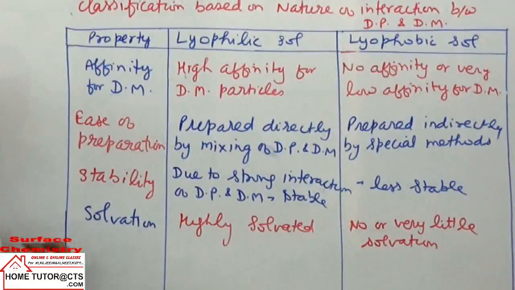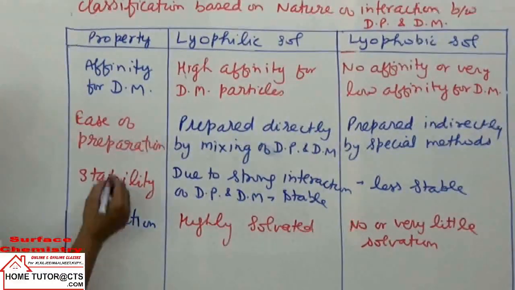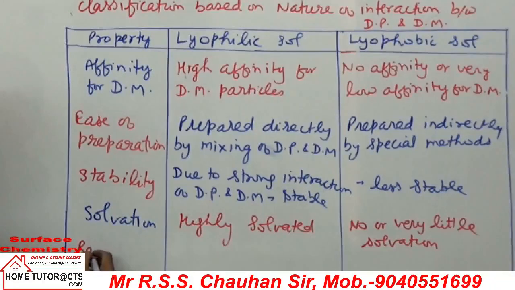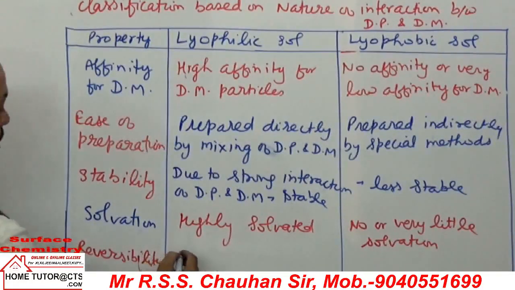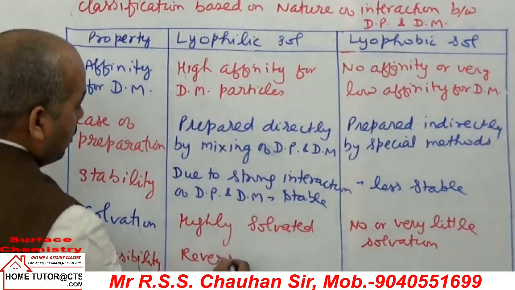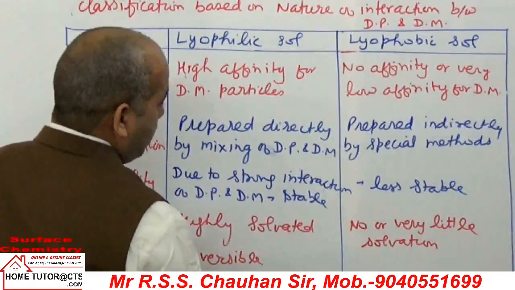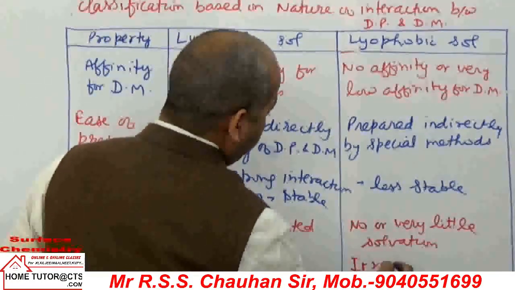And for the same reason, if it is taken, reversibility of nature. Reversibility. They are reversible in nature. They are irreversible in nature.